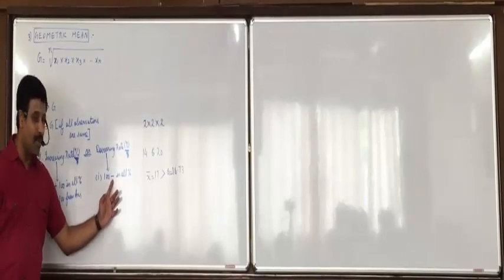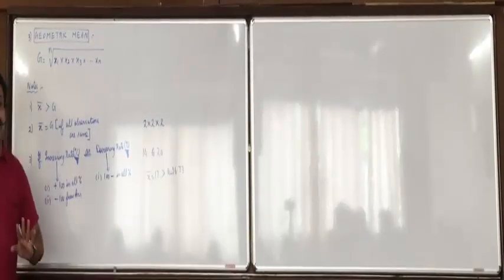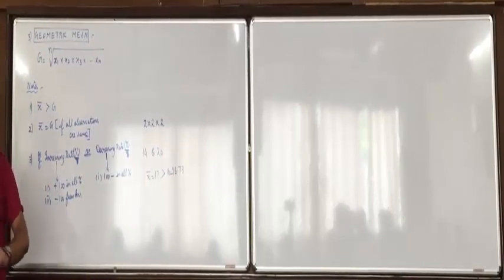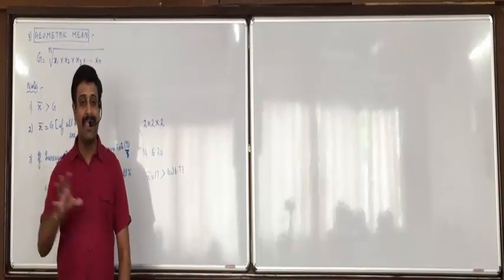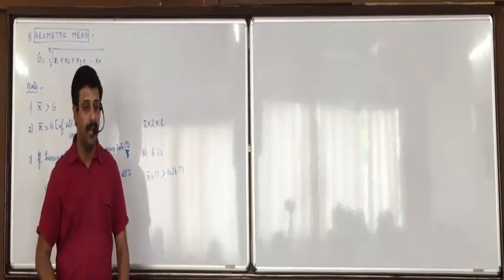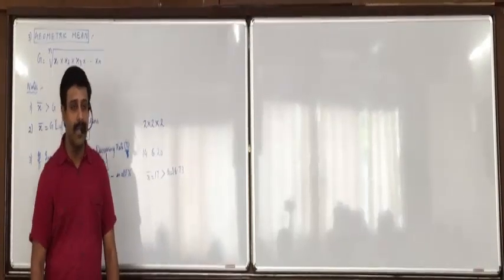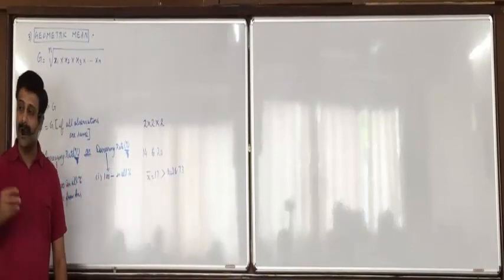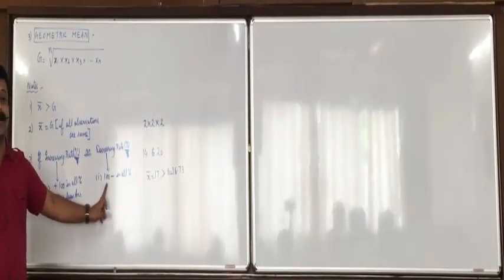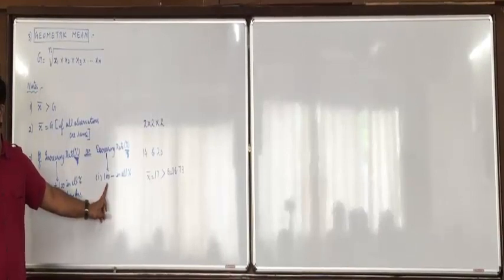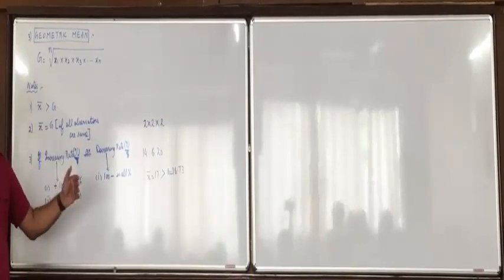So, first you minus all the percentages from 100. Suppose it is given that the Audi car purchased by Amit Darji sir depreciates by 10% in the first year. First year, you use it carefully. 20% in the second year. Then you'll start using it up. 30% in the third year. So what you'll do is 100 minus 10, take the observation as 90. 100 minus 20, take the observation as 80. And 100 minus 30, take the observation as 70. And then find the geometric mean.